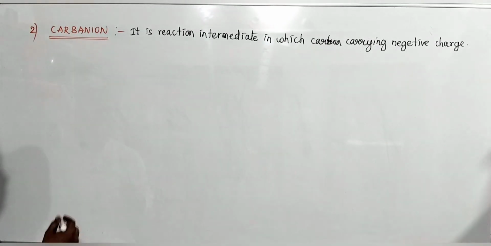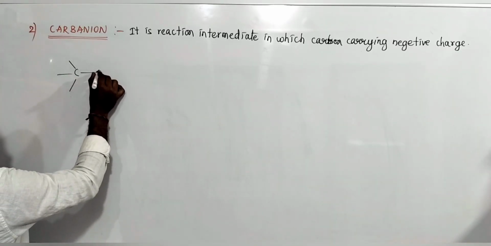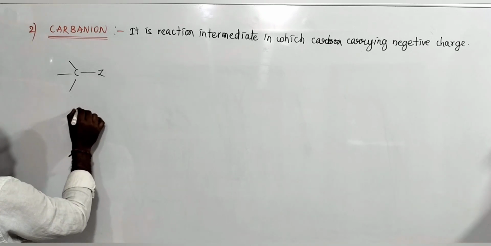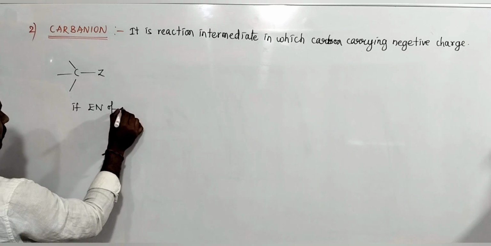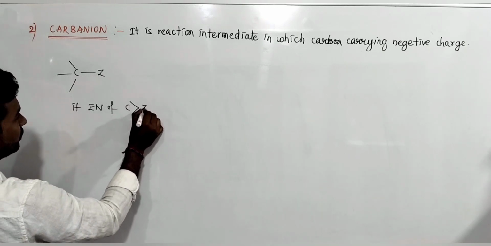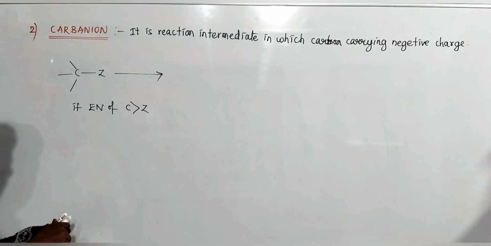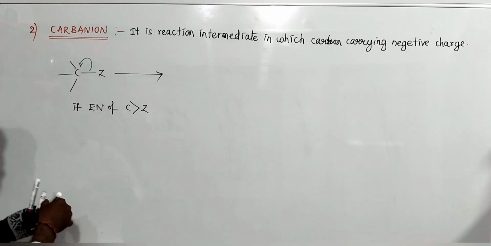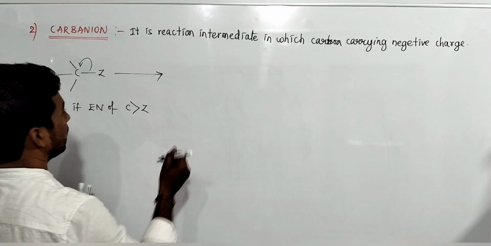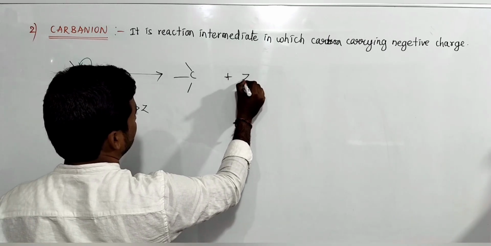Okay, right. So for example, this is some molecule Z. If the electronegativity of carbon is greater than Z, then carbon takes the bond pair electrons and becomes negative, and Z becomes Z plus.